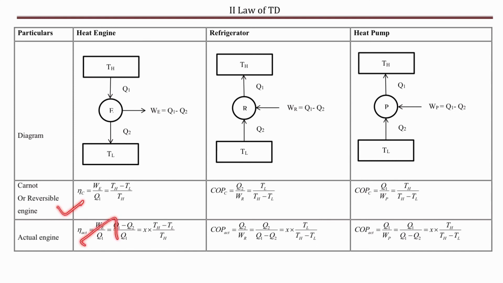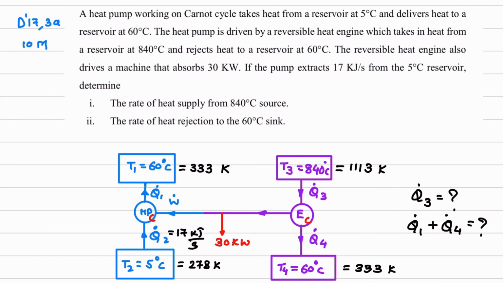Don't use this third row equation. Then what was asked in the question? Rate of heat supply from the 840 degrees Celsius reservoir, meaning Q dot 3. And the second question was the rate of heat rejection to the 60 degrees sink. So this is 60 degree.